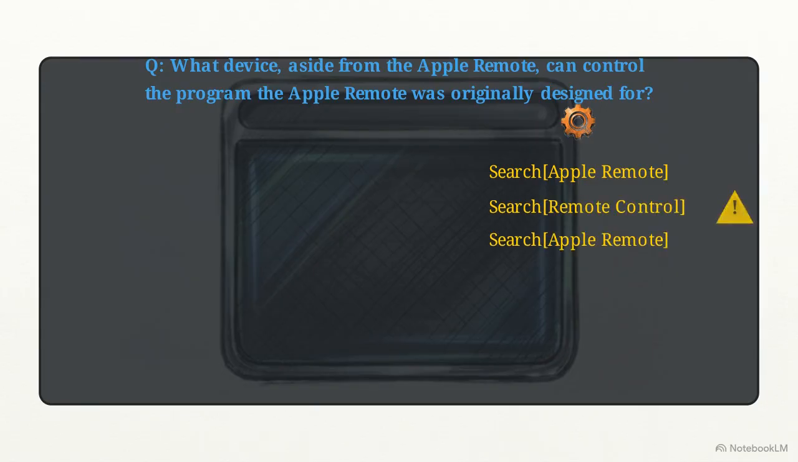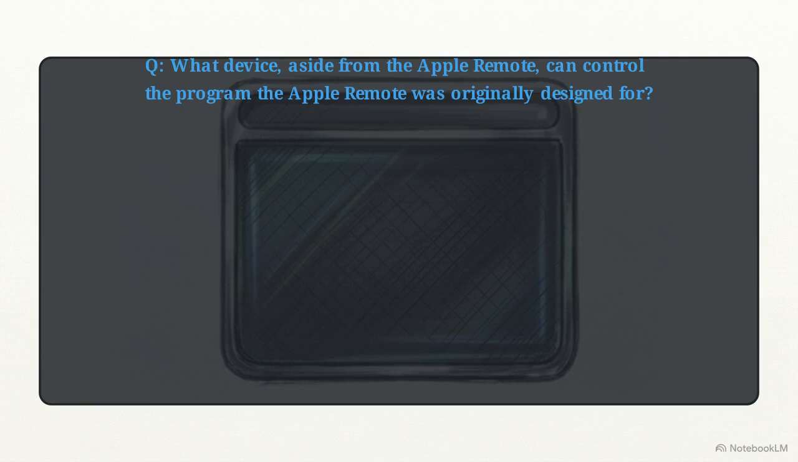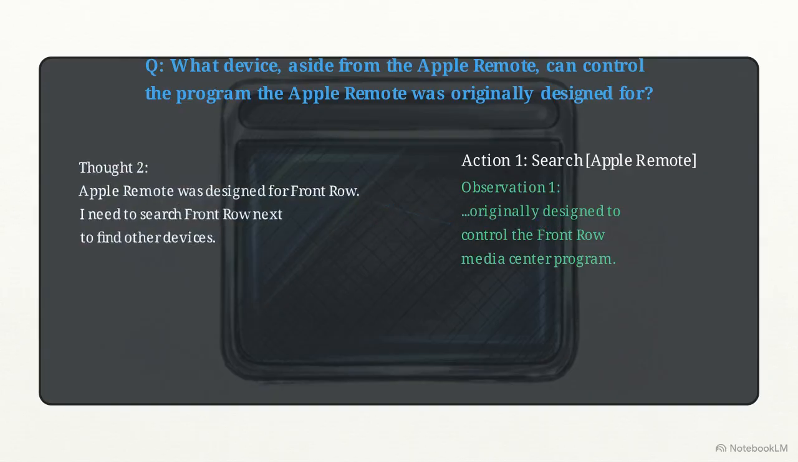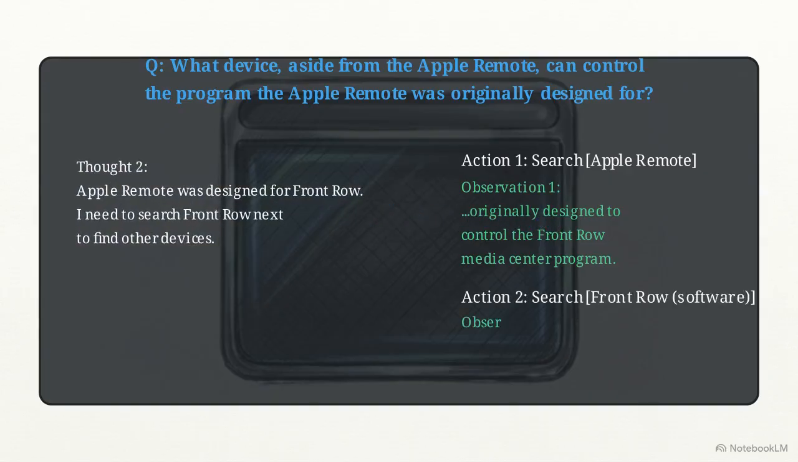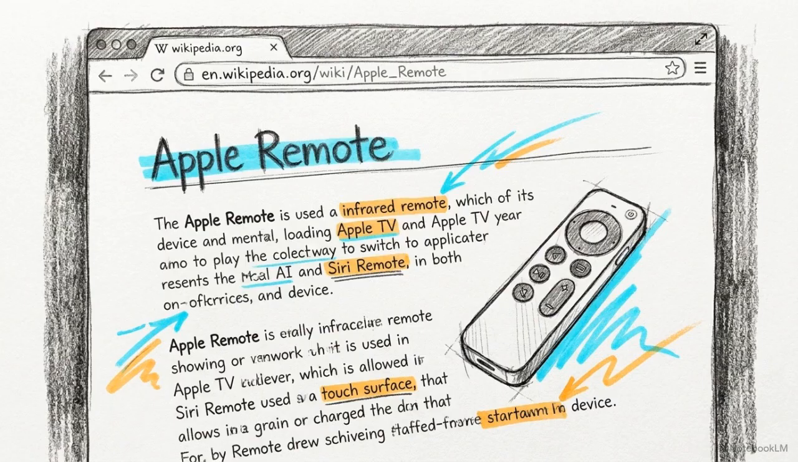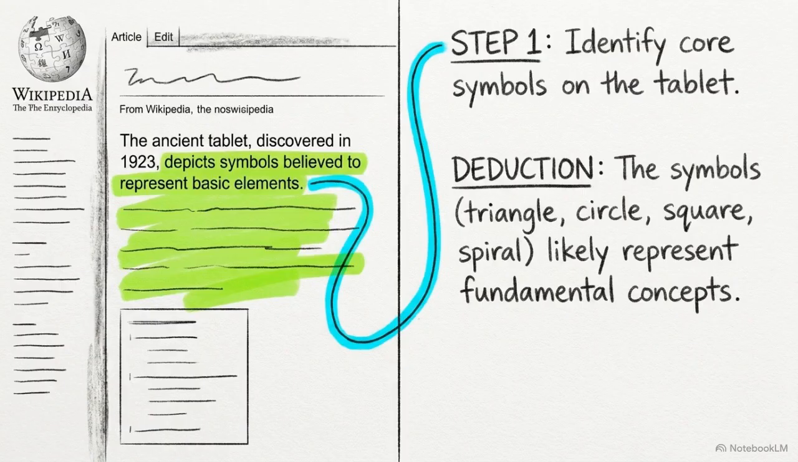An act-only trace hits a different wall. It can query Wikipedia, but without an internal logic map, the model loops through repetitive search queries until it hits a dead end. ReAct solves this by interleaving the two. Action 1 searches the environment, returning the term Front Row. This triggers thought 2. The model explicitly deduces it must now search Front Row to see what devices control it. The physical action grounds the model in factual reality. The reasoning acts as the logic bridge, connecting raw observation to the required action.